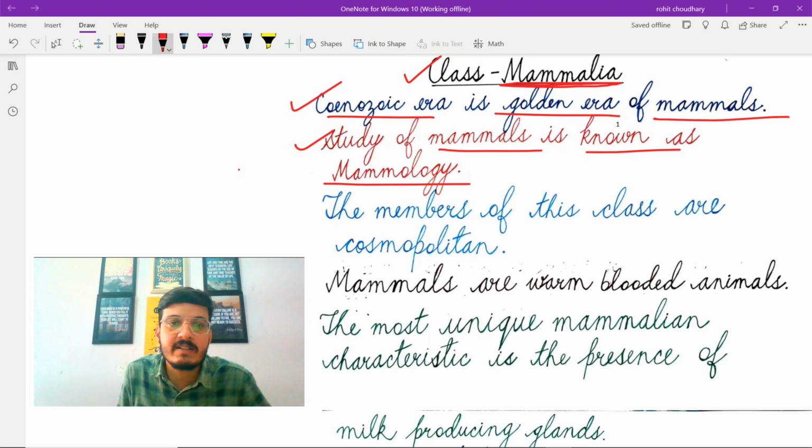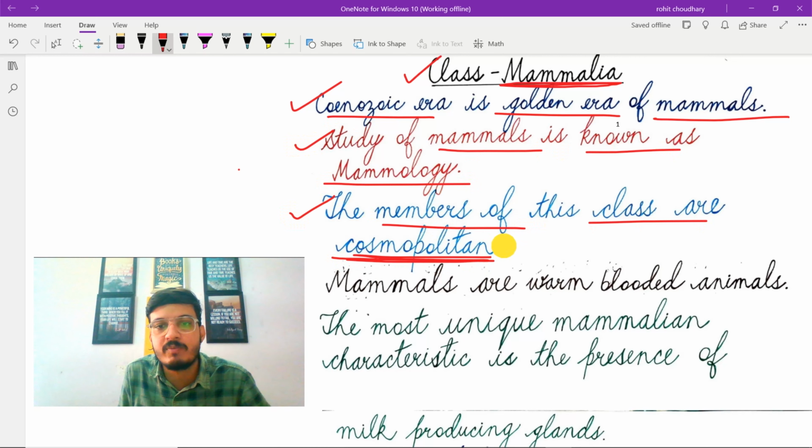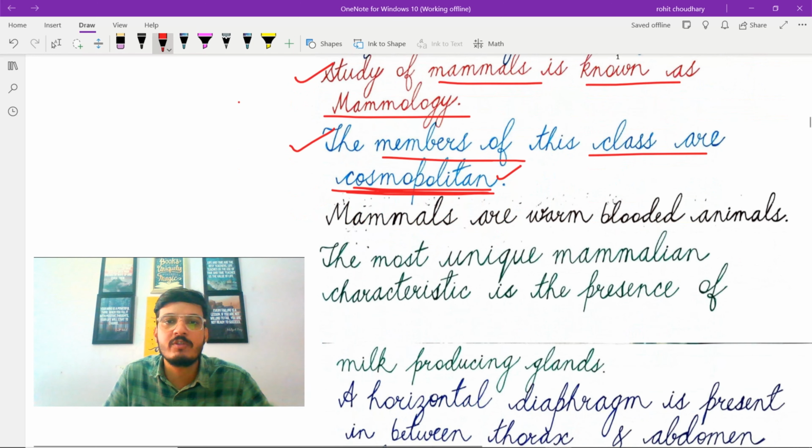The next characteristic feature is the members of this class are cosmopolitan. Here you should know the meaning of this term cosmopolitan. That means they are found almost everywhere. As I have already told you in the introductory part, the members belonging to class Mammalia are adapted to live in polar ice caps, dense forests, mountains, oceans, deserts, and dark caves as well. So they are found almost everywhere. That's why they are cosmopolitan.